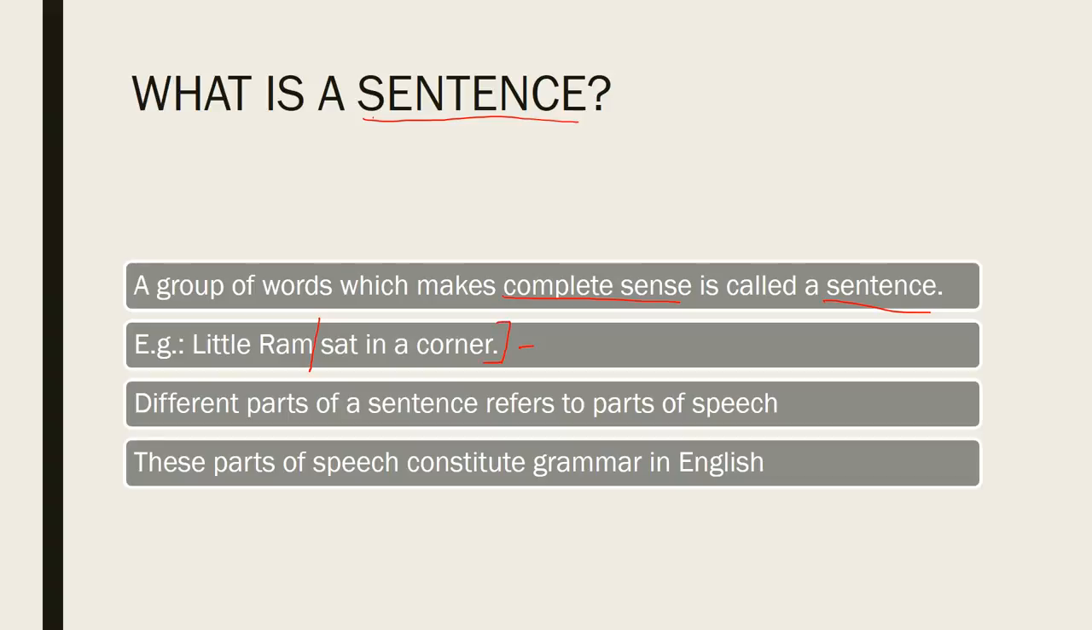Different parts of a sentence refer to parts of speech. So these parts of speech are what constitute grammar in the English language. So let's discuss the first part of speech, that is the noun.